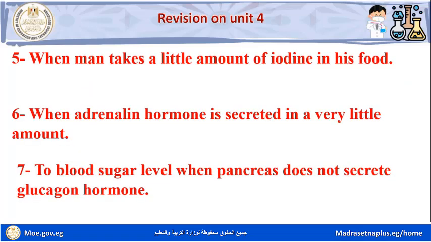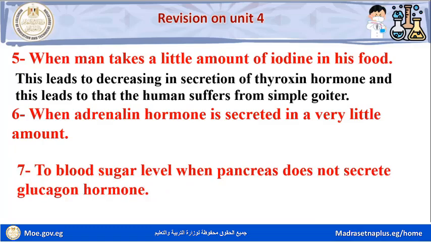Question number 5. When a man takes a little amount of iodine in his food, what happens? This leads to decreasing in secretion of thyroxine hormone, and this leads to the human suffering from simple goiter.